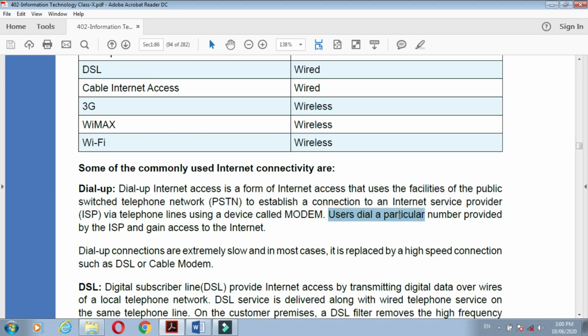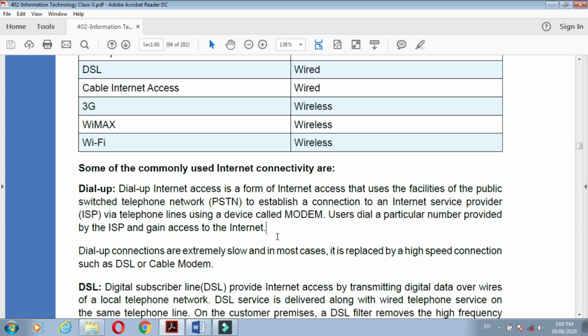Users dial a particular number provided by the ISP and gain access to the internet. This internet service provider provides a number, and that number is used for connecting to the internet by the dial-up modem.